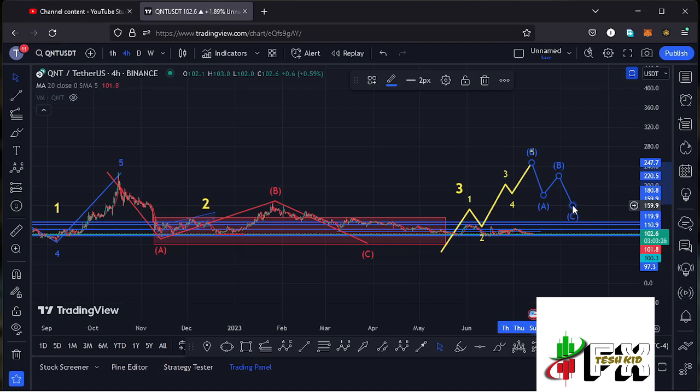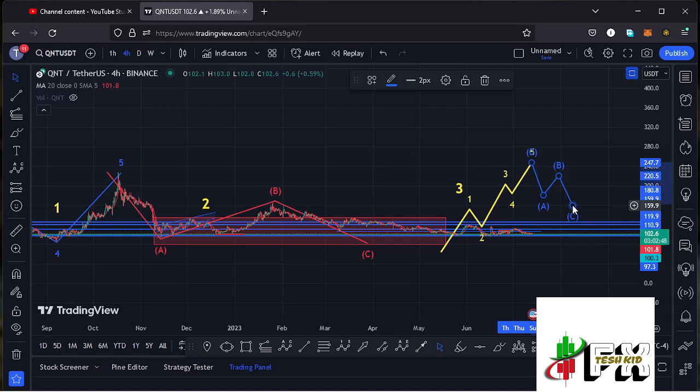Alternatively, we also have a very important scenario here on the charts, which suggests that in case we don't see a complete 5-wave structure and maybe we continue seeing further weakness on the charts, there are chances that we still have one more new low to make in the formation of that wave 2 before we can start gearing up in the formation of that wave 3. That is still a scenario that I have on the charts, just in case things don't go our way and we don't see a complete 5-wave move to the upside and maybe a break above significant highs here on the charts.